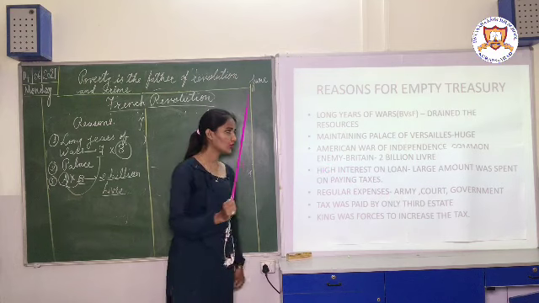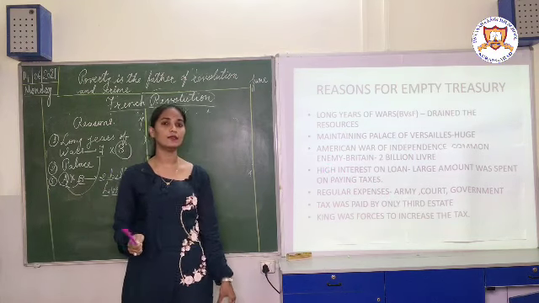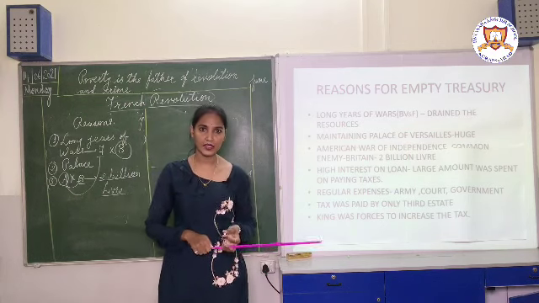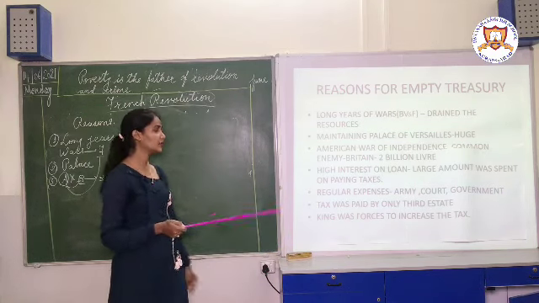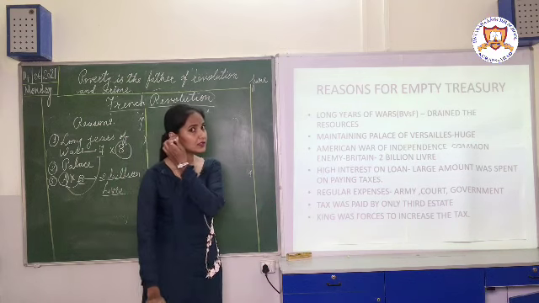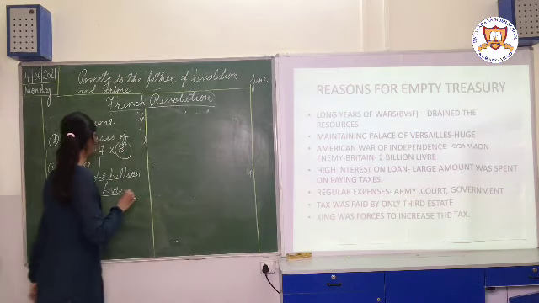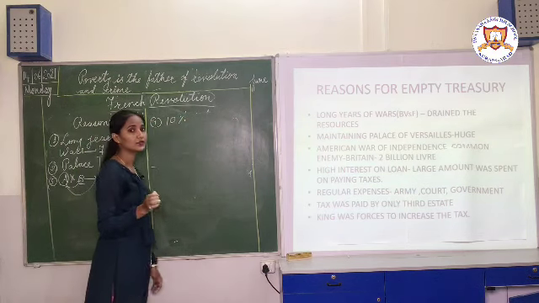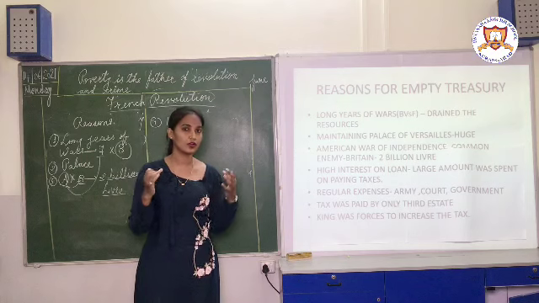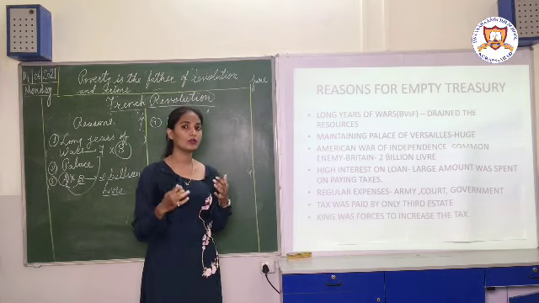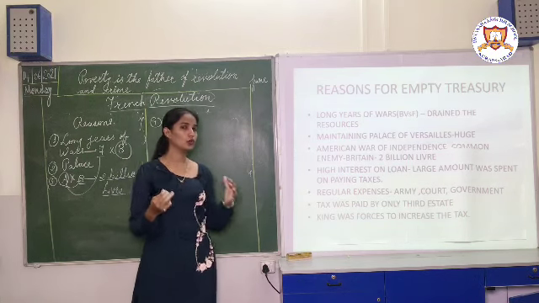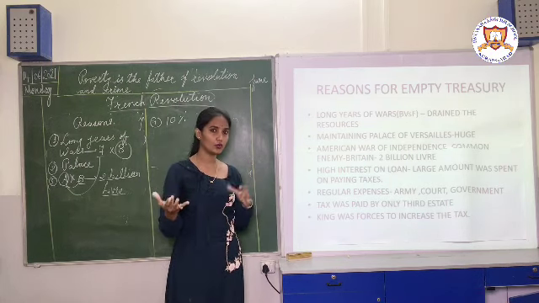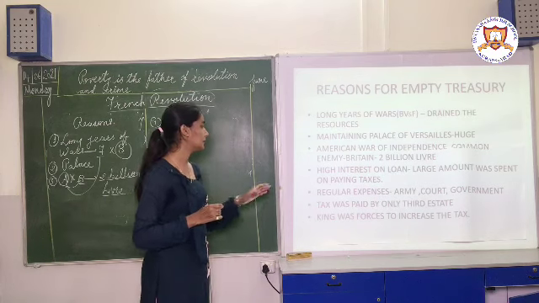Next is high interest on loan. As I told you earlier, 2 billion livres were borrowed from other countries, right? It means that France took a loan from the other countries. So what did the other countries do? They imposed a high interest. How much interest? They took 10%. 10% interest was charged by the other countries on France. So they had to pay a high interest on the loan. You can imagine this was a very huge amount they had to pay to the other countries.